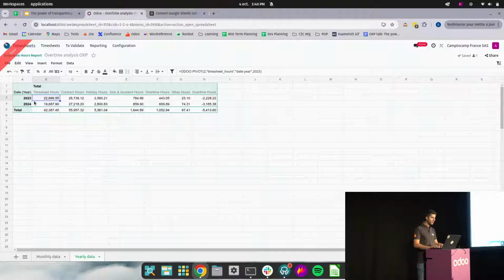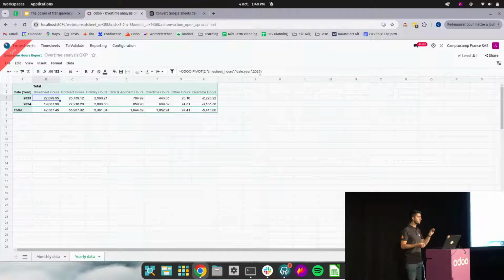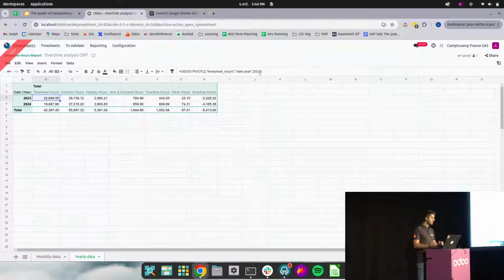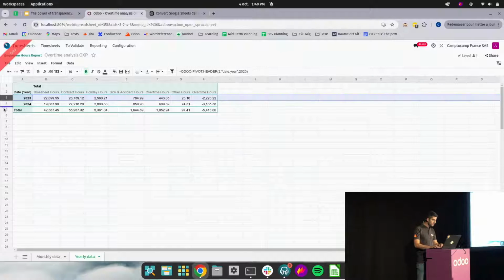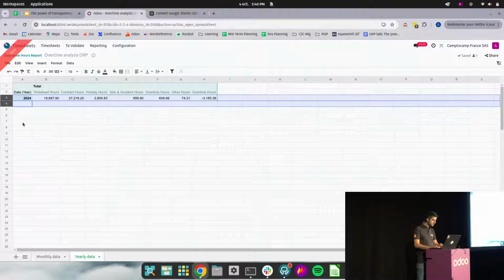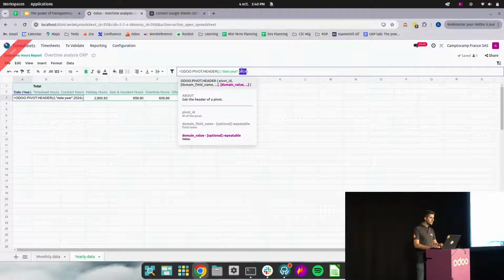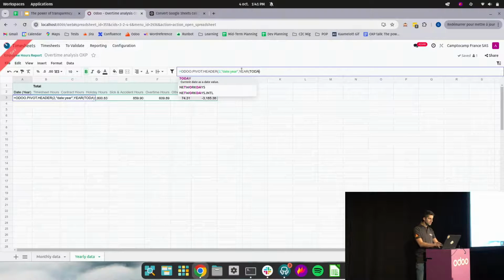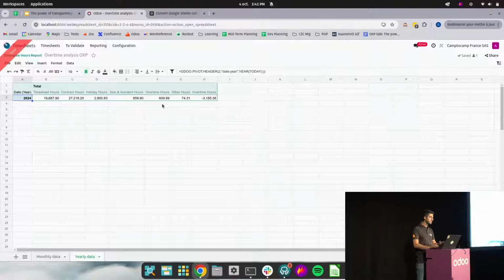As you can see, when I put my mouse here, we can see that we have date year 2023. It's a fixed data, but I need it to be dynamic. When it will be the 1st of January 2025, I need my formula, my pivot table, to adapt itself automatically so that I only see the data for 2025, okay? To do so, first, I'm going to delete the lines that are useless, and I'm going to modify the formula. Here you see 2024, I'm going to remove that, and I can put the formula year, today, and this is going to give me 2024.